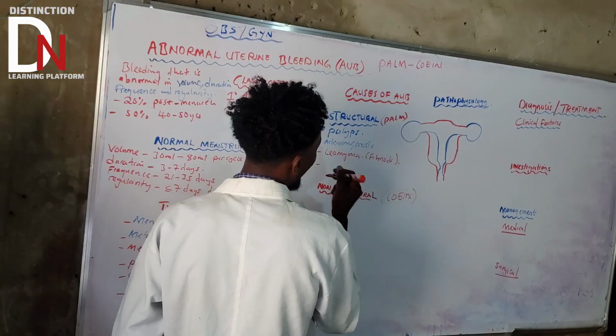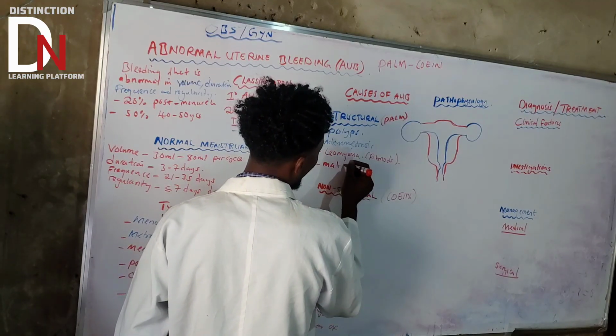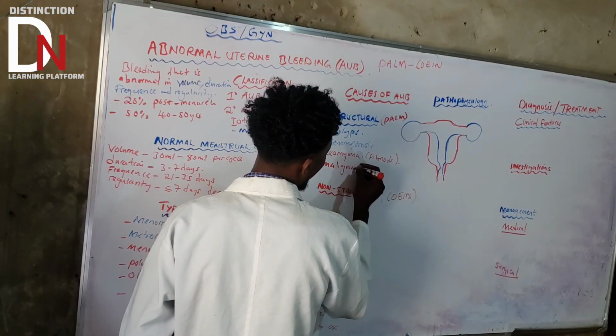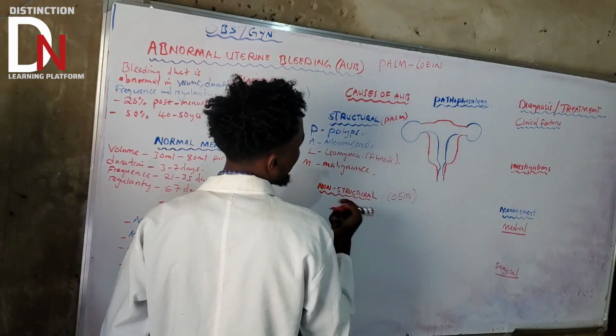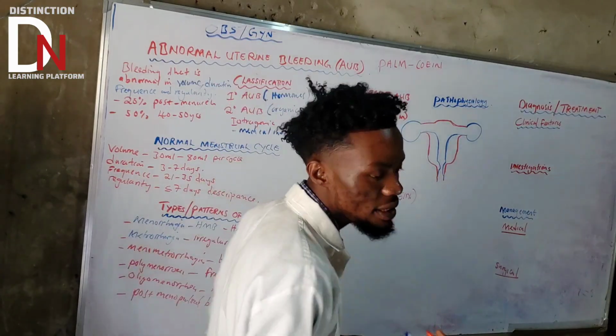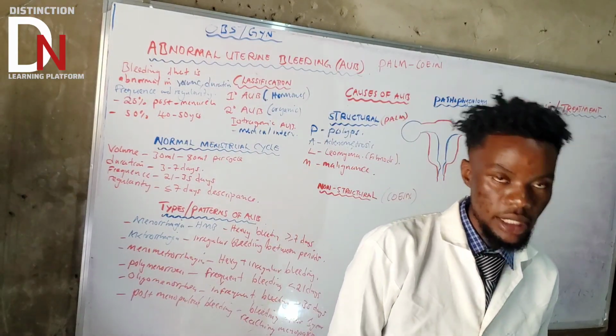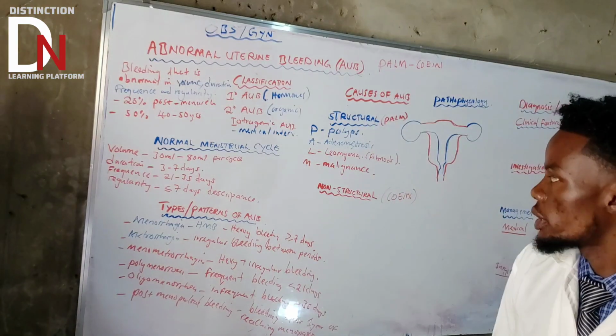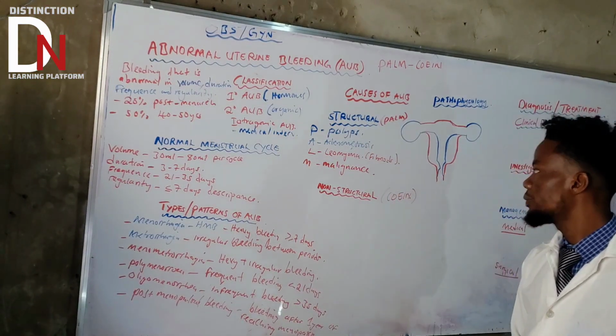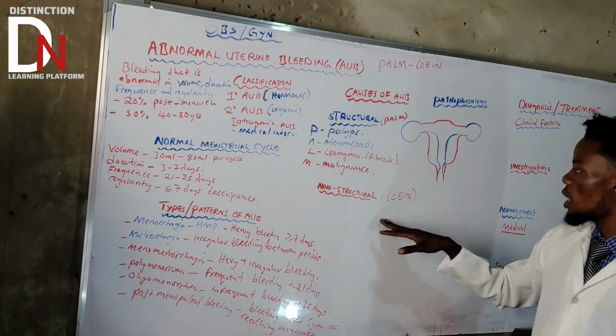That is malignancy. Malignancy can be endometrial cancer or cervical cancer. Those can also cause AUB. Okay. Now let's go to the non-structural causes.